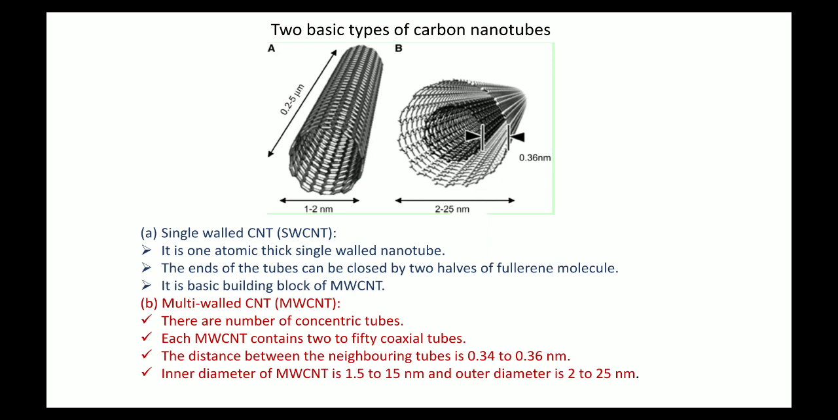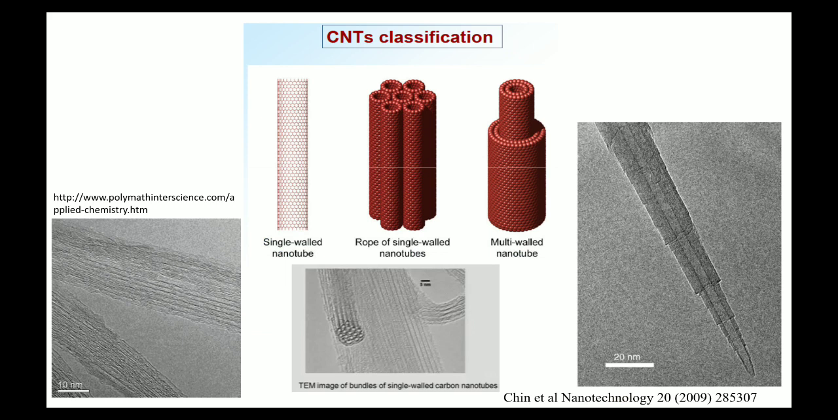The distance between neighboring tubes is 0.34 to 0.36 nanometer. That is the distance between the inside tube and the outside tube. This is how accurate we can go. The inner diameter of MWCNT is 1.5 to 50 nanometer, and the outer diameter can go from 2 to 25 nanometer. These are the ranges with which you are able to prepare these carbon nanotubes.